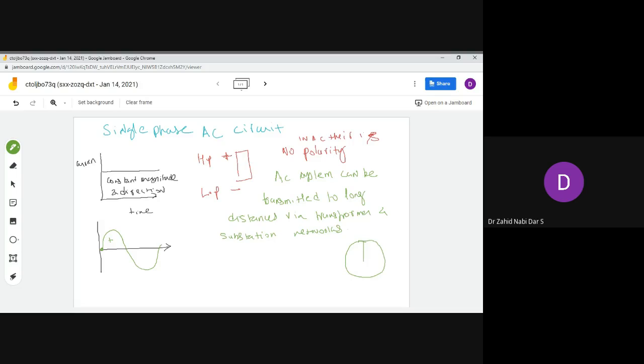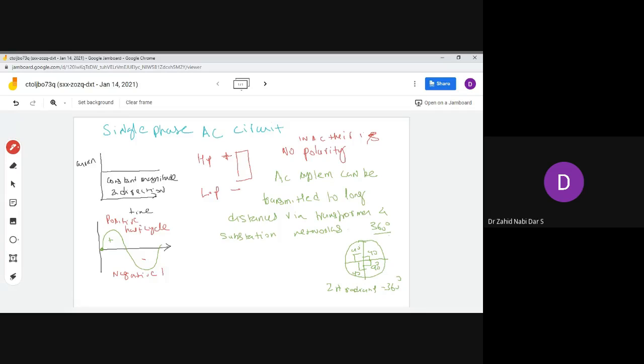If you break a circle into four quadrants, this is 90 degrees, this is 90 degrees, this is 90 degrees, this is 90 degrees. So the total angle of the circle is 360 degrees. If you write this angle in terms of radians, 2 pi radians is equal to 360 degrees. So here also the complete cycle; this is my positive half cycle, and this is my negative half cycle.